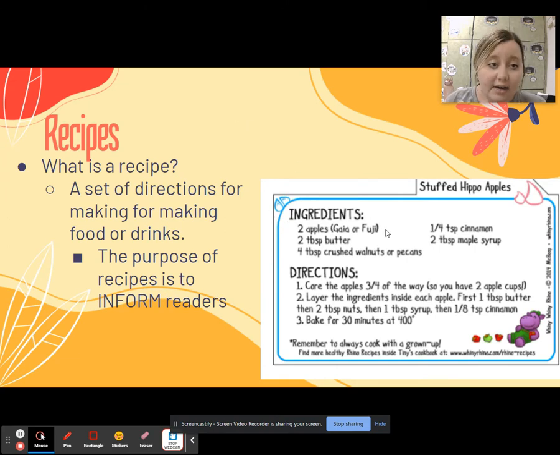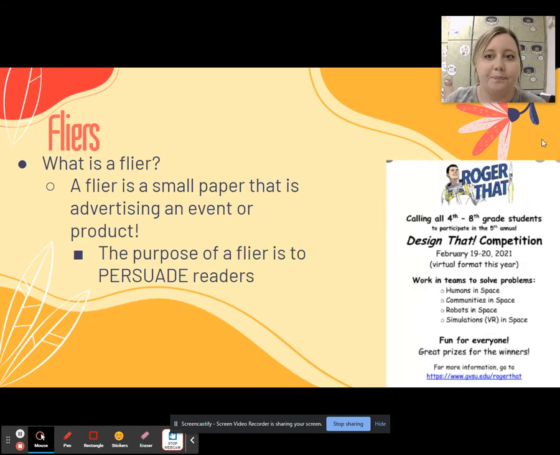You will see your ingredients, much like this picture. You'll be given directions. Again, a lot of the questions, you can go back to the recipe to find your answer. You're going to have lots of steps. It may say, what comes after step 2? After step 2, we know that we would bake for 30 minutes at 400 degrees, right? So make sure you're utilizing what the recipe says.